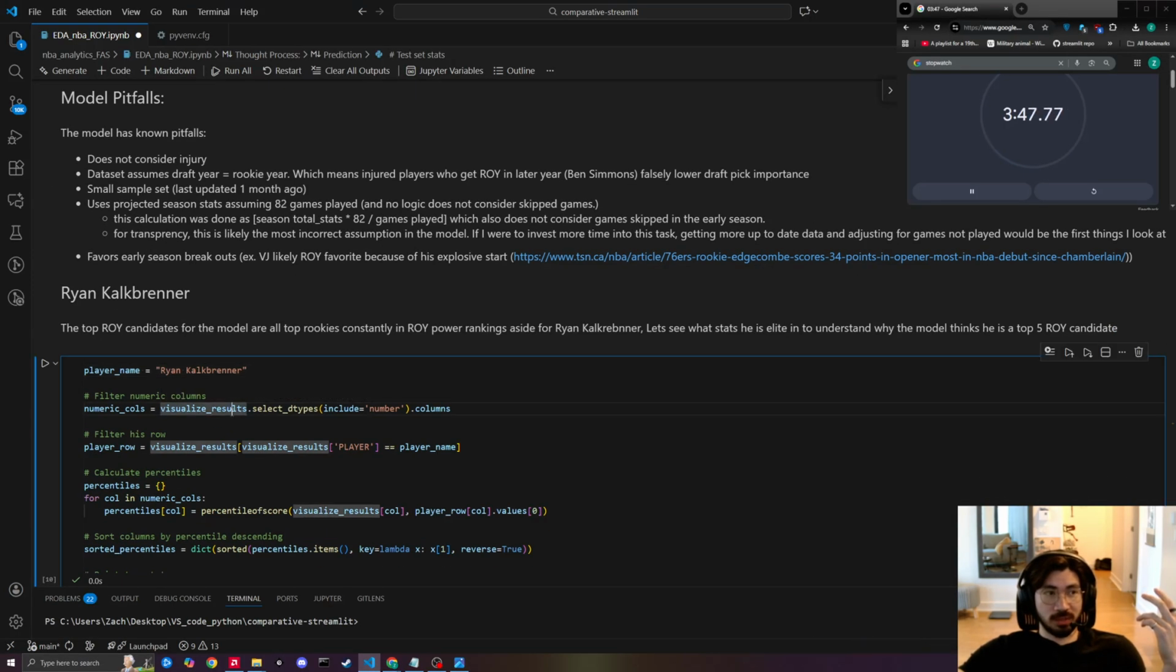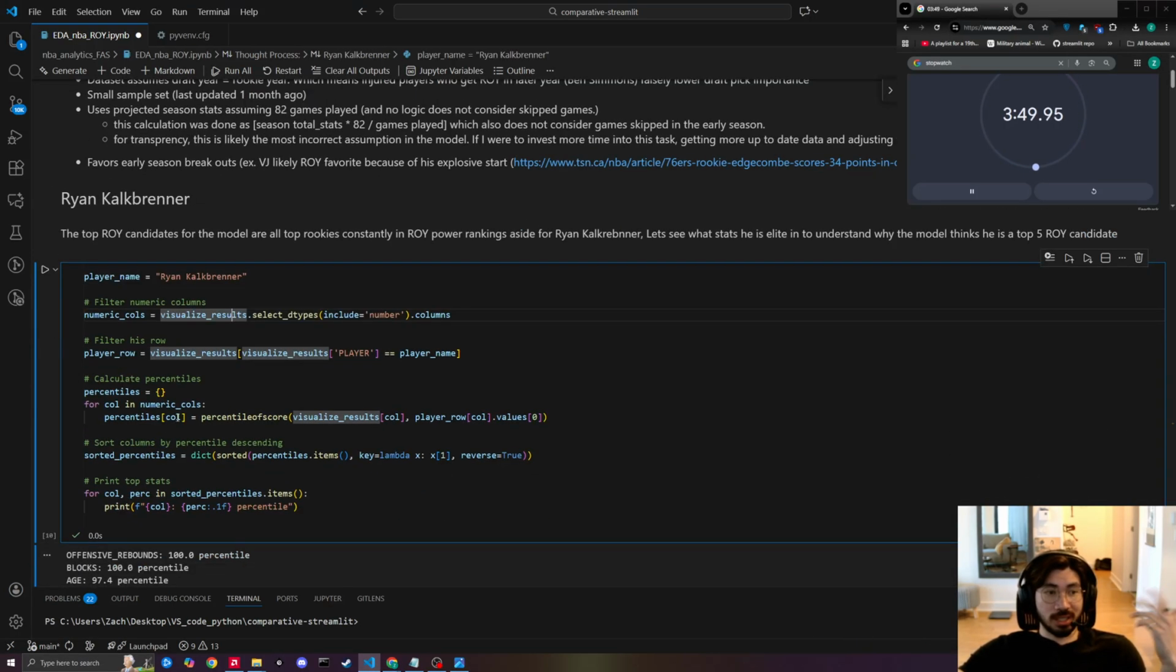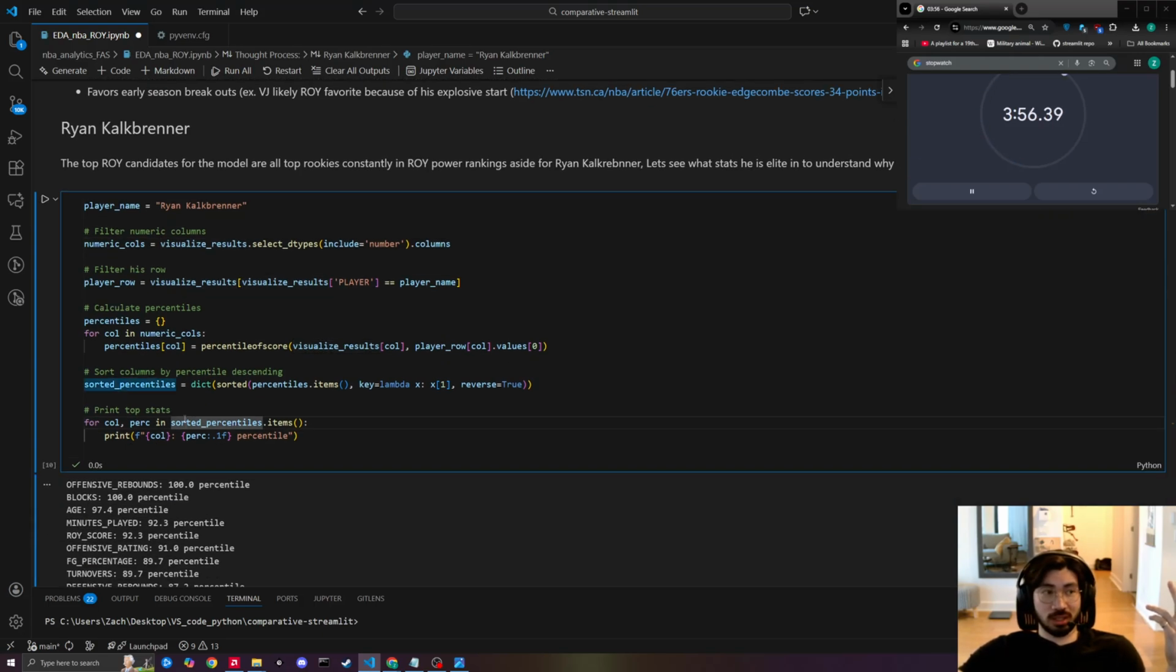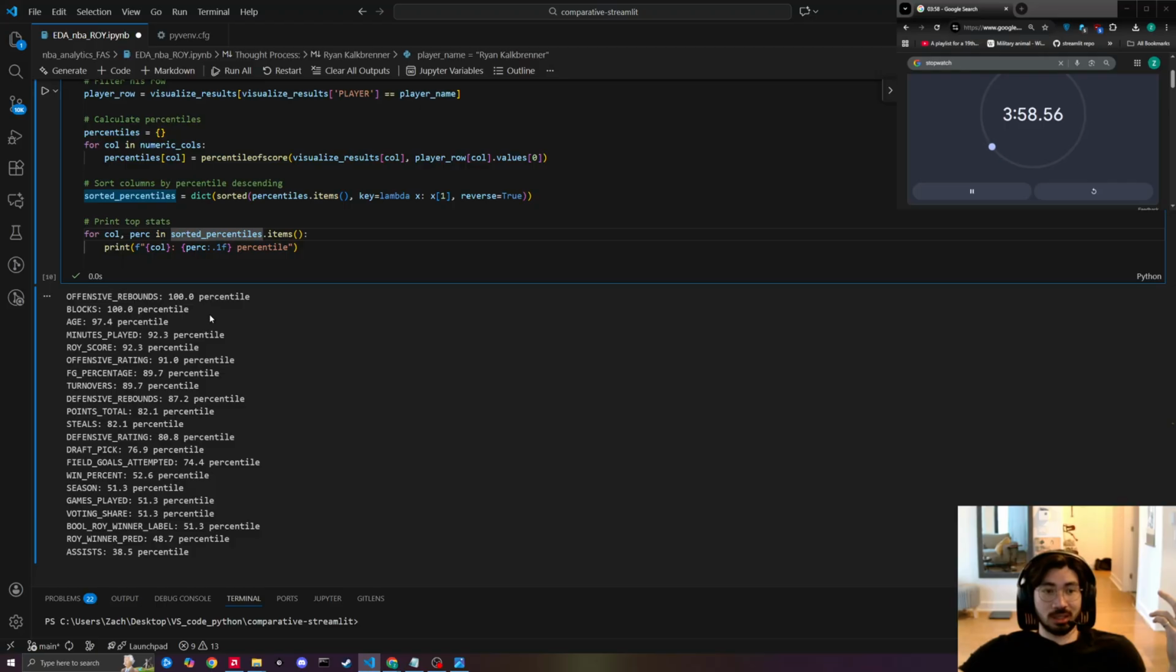With Ryan specifically, the reason he performed so well is because he only played a couple of games, and we still extrapolated that to 82 games without considering the fact that he was benched half the games. He was elite in some of these stats like blocks, really good in scoring and field goal percentage, the things that influence the model.